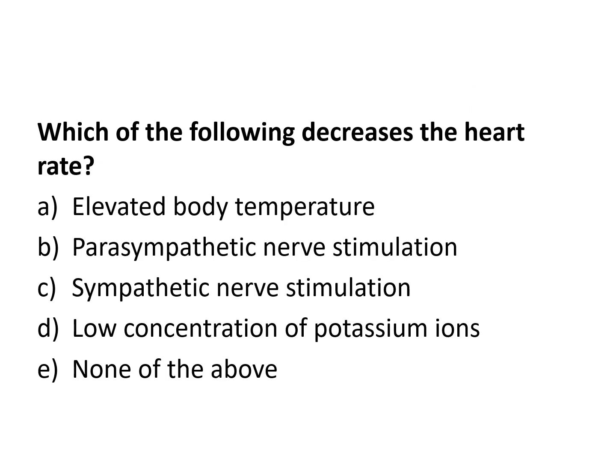So pneumonia, influenza, something like that. Which of the following decreases the heart rate? Which of the following stimulates rest and digest? B or C. So we know that elevated body temperature increases heart rate.